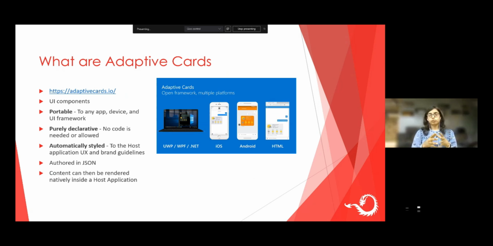So for example, I want to do an expense report form, and I developed an adaptive card, which is a UI component for that expense report form. I can use that same code in any application, be it a Windows application, Microsoft Teams, SharePoint, or Planner. So that makes it a platform independent UI component. And there is no code to be dealt with because Microsoft has a designer built to design the adaptive cards, which I'll show in a bit. And it will also be automatically styled.